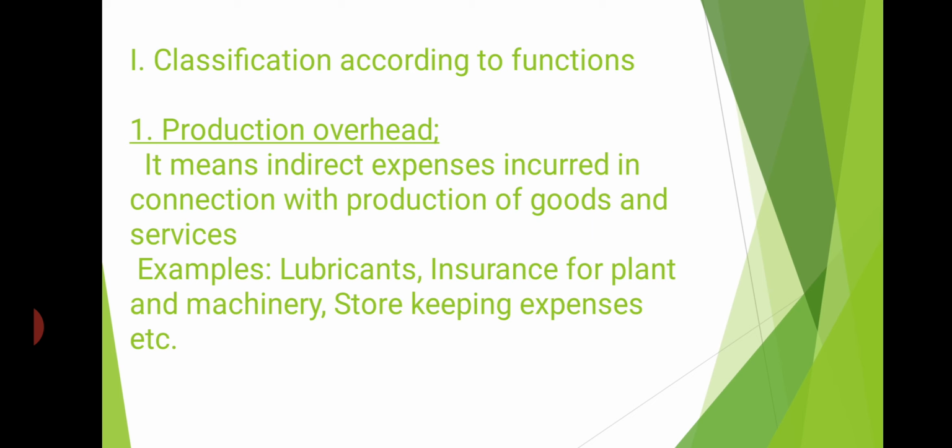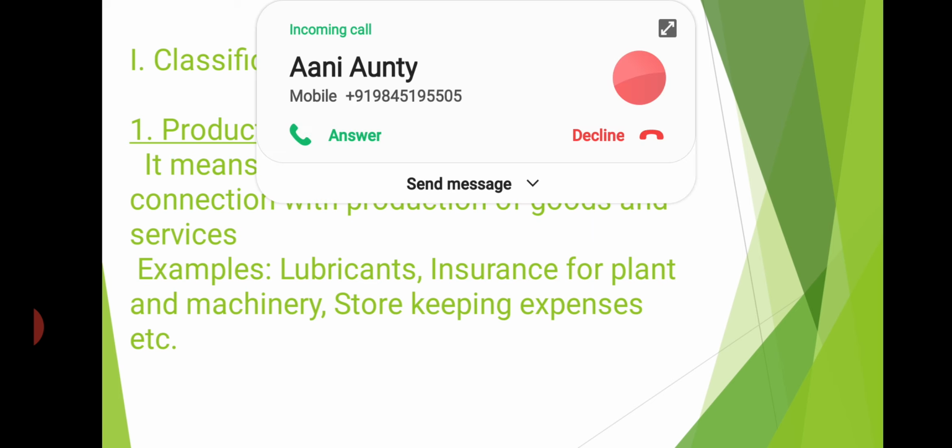These are not directly contributing to produce a product, but these are supporting expenses which contribute to support the production process, such as lubricants. So, we use lubricants to lubricate machines or to enhance the performance of machines. Next, insurance.